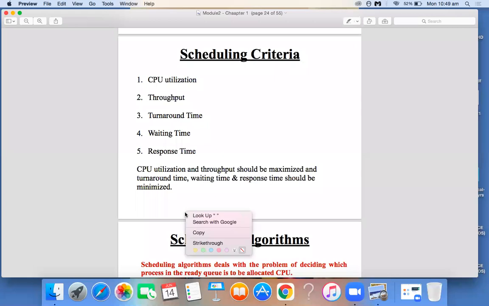And we have learned the concepts of scheduling criteria. These are the different scheduling criteria we can see: CPU utilization, throughput, turnaround time, waiting time, and response time. So if they ask what are all the scheduling criteria, these are the 5 things you have to write and give a brief explanation to all of them.